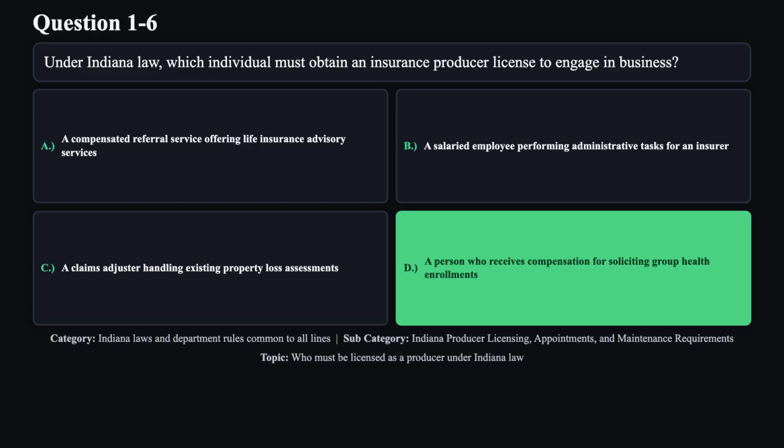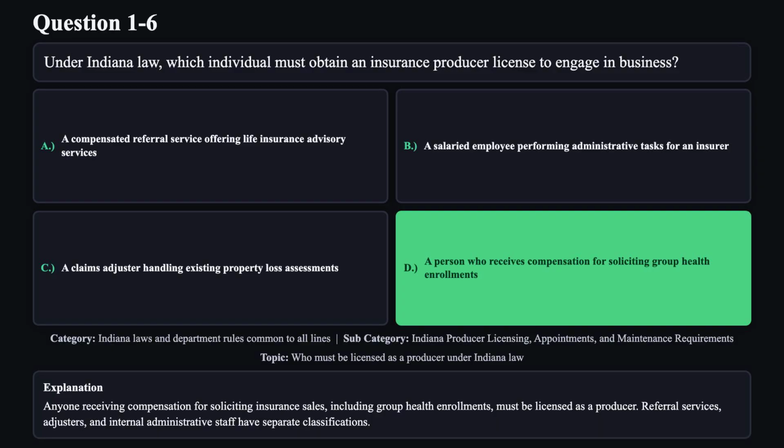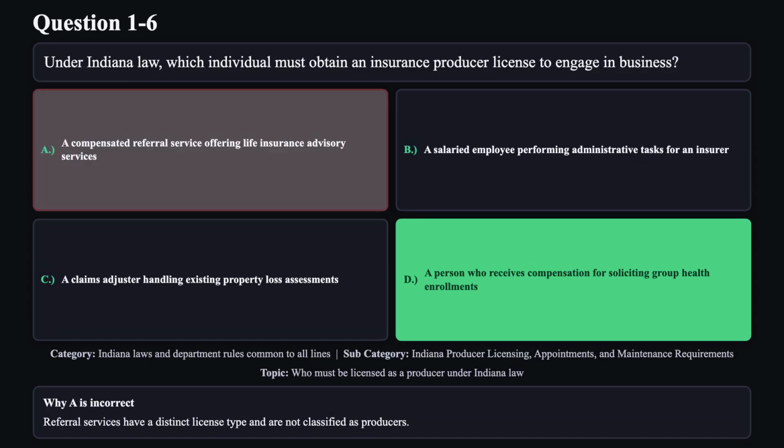The correct answer is D. Anyone receiving compensation for soliciting insurance sales, including group health enrollments, must be licensed as a producer. Referral services, adjusters, and internal administrative staff have separate classifications. Reason A is not correct. Referral services have a distinct license type and are not classified as producers.